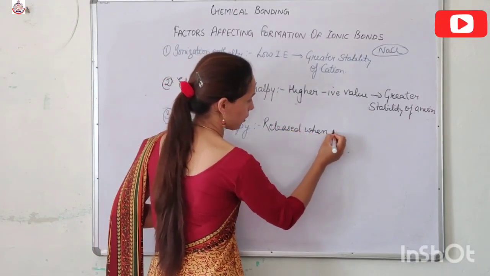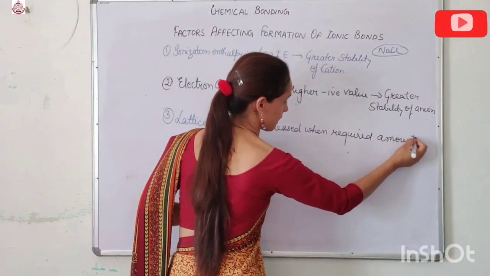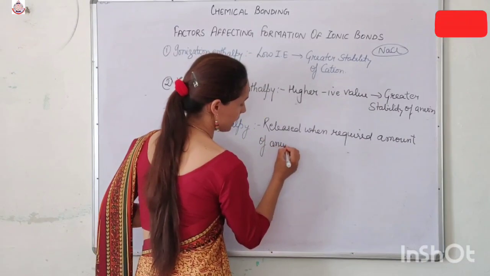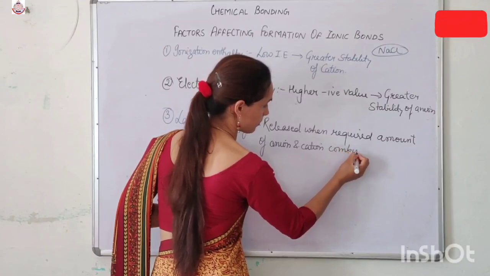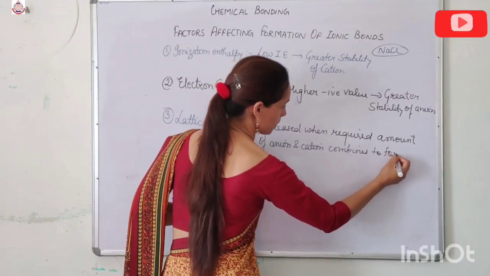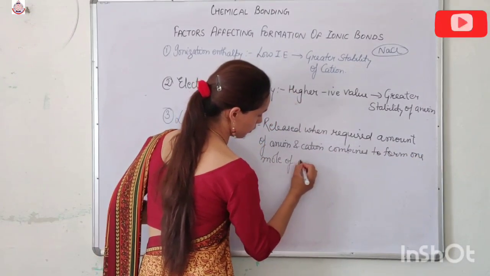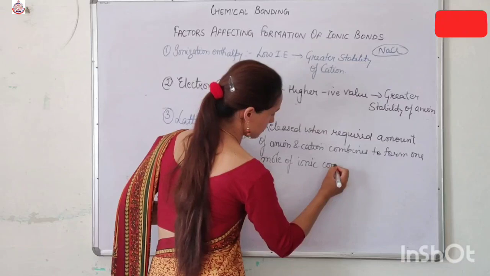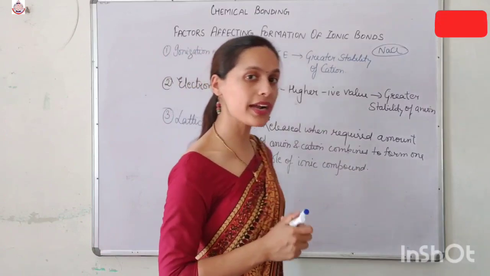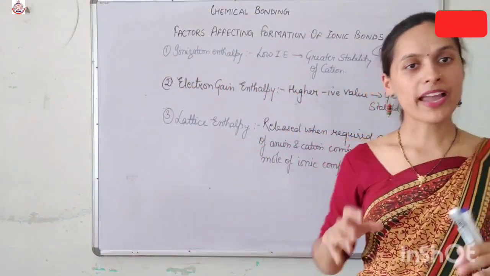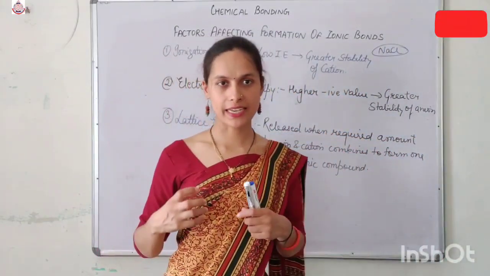When the required amount of anion and cation combines to form 1 mole of ionic compound. So lattice enthalpy is the amount of the energy released when the required number of the cations combine with the required number of the anions to form 1 mole of the ionic compound.